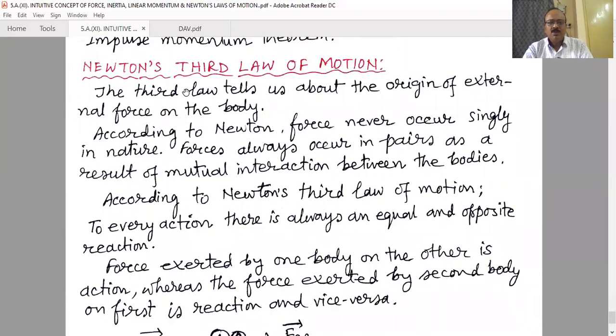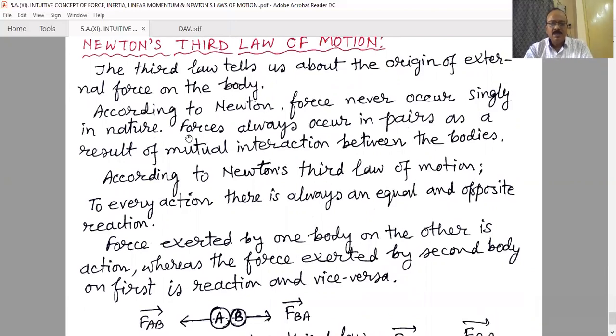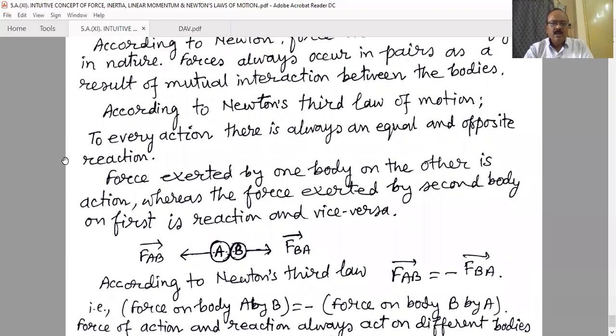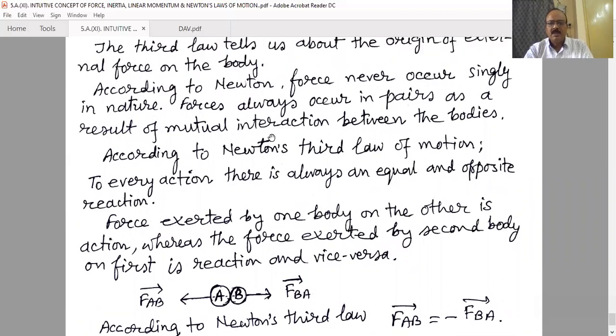Now, Newton's third law of motion. The third law tells about the origin of external force on the body. According to Newton, force never occurs singly in nature. Force always occurs in pairs as a result of mutual interaction between bodies. According to Newton's third law of motion, to every action there is always an equal and opposite reaction. That means from the third law, we get the origin of the force.